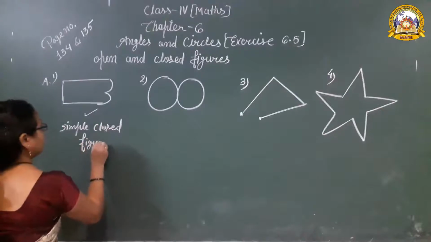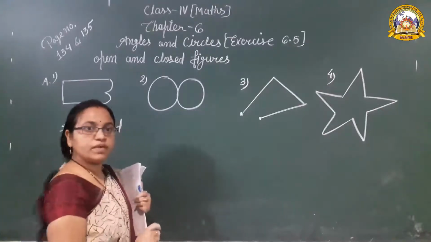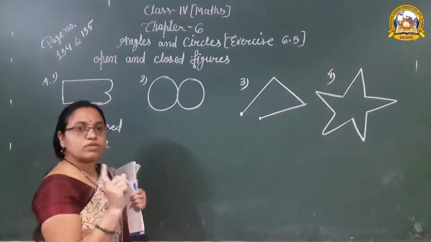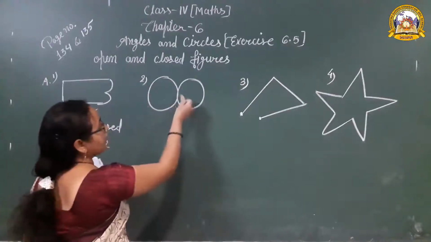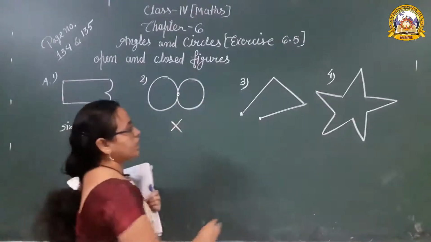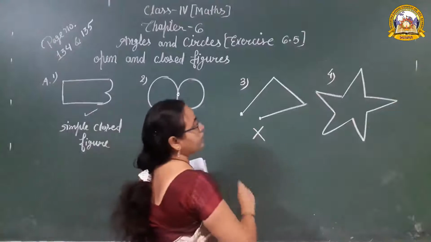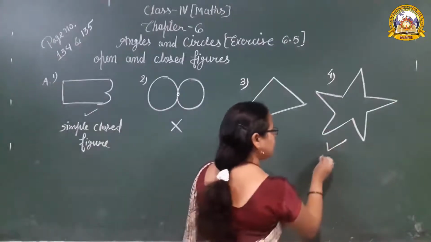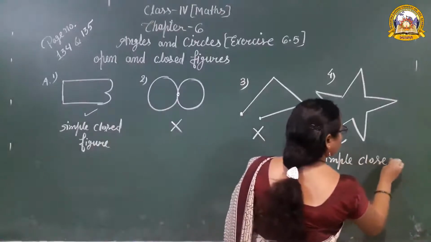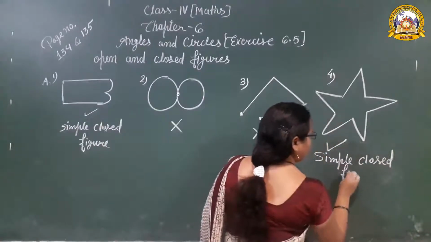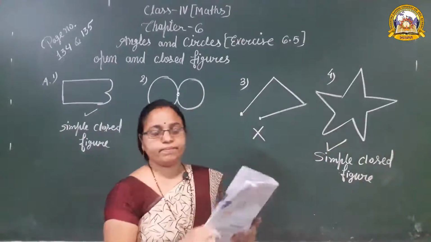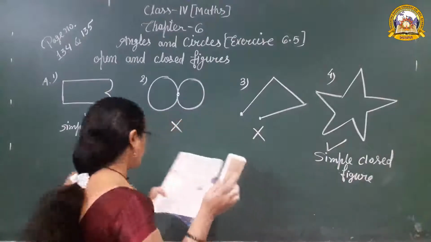Okay. Is that a simple closed figure? Only a single circle is a simple closed figure, but here are 2 circles and both are crossing at these points. So no, it is not a simple closed figure. It is an open figure, and yes, that is a simple closed figure. You have to color those simple closed figures. Okay. Now next, question number B.